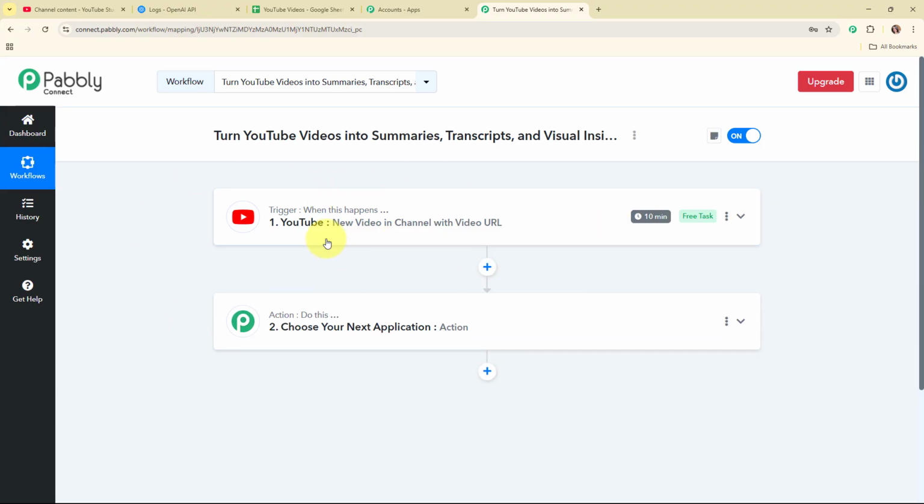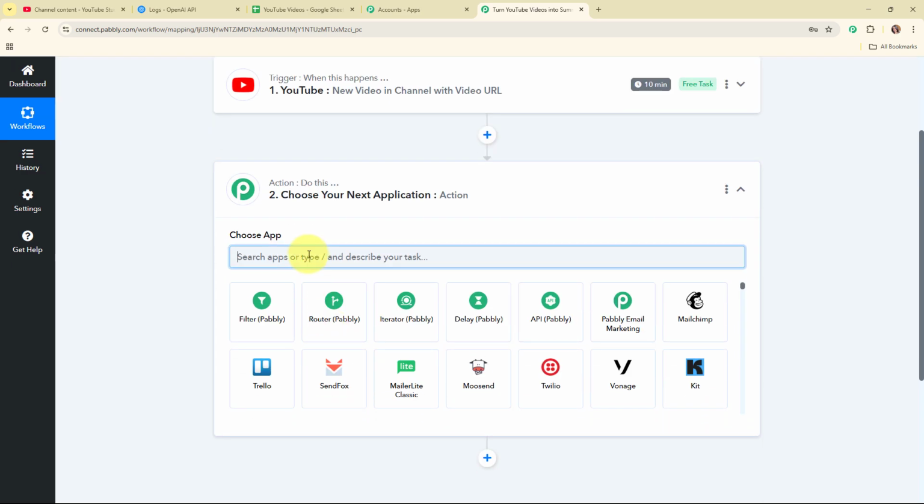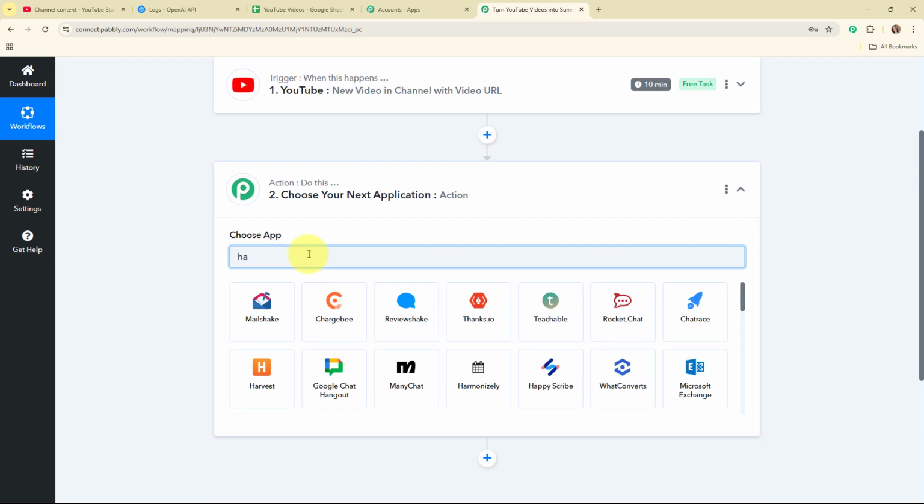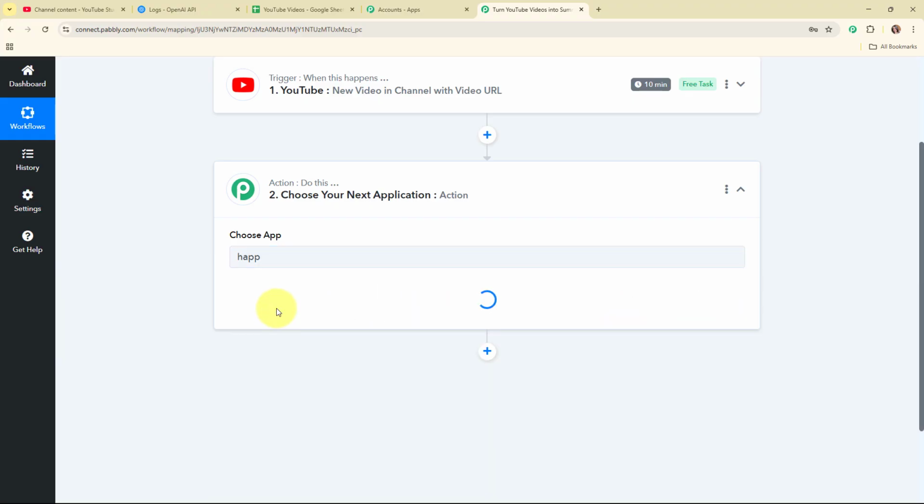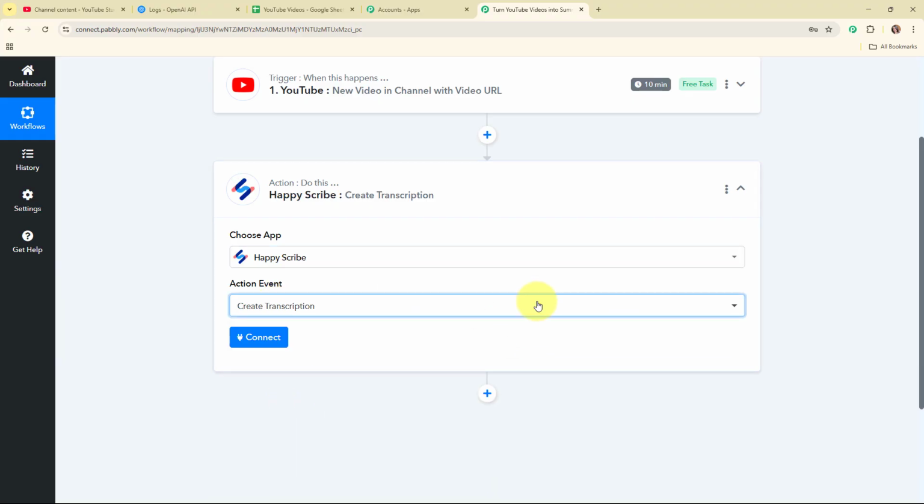So once we have received the new YouTube video details in our trigger step, then we are going to use these details to generate the transcription, summaries and the visual insights for the same. So now firstly we need to generate a transcript for this particular video, and to generate the transcript we are going to use a transcription tool, that is HappyScribe. So for that, in this action step I'm going to select my action application as HappyScribe, and in this particular action step I'm going to select my action event as create transcription.